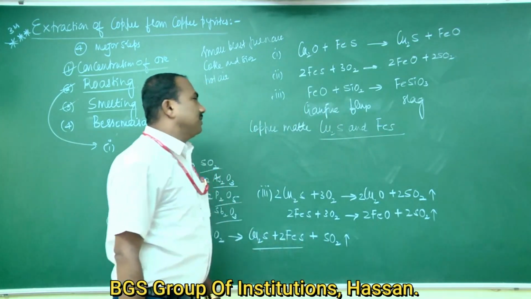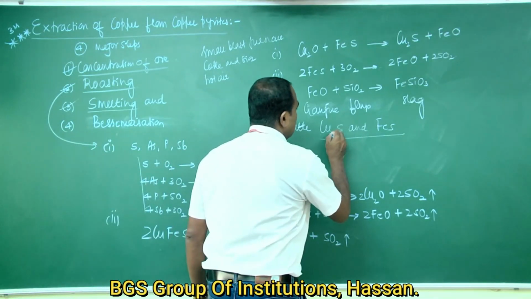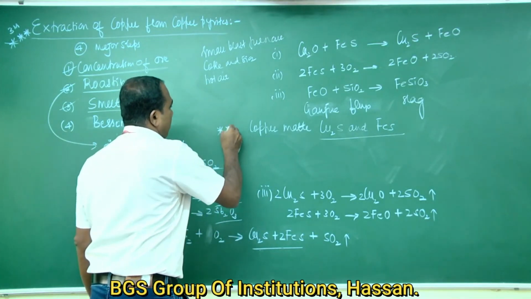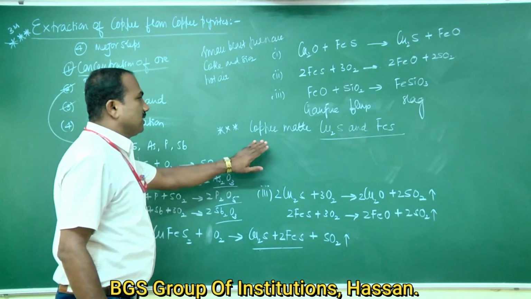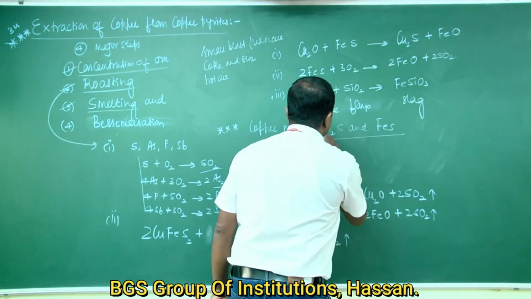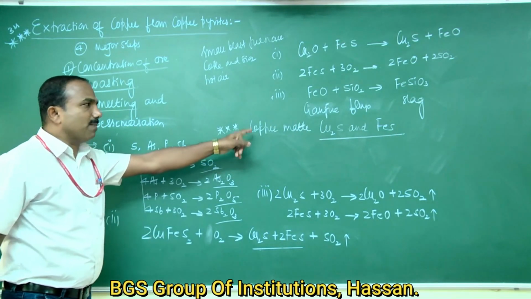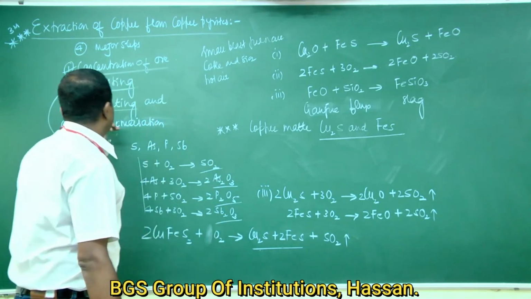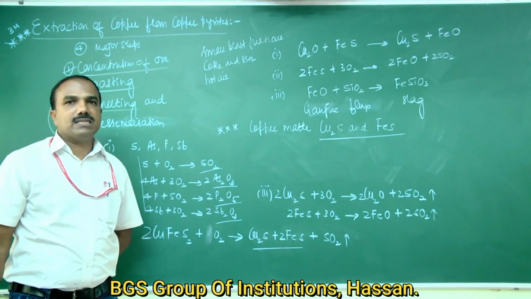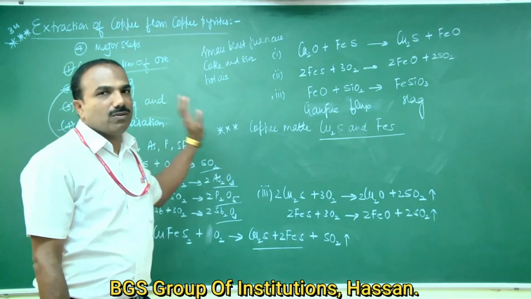In the annual examination, they have asked many times for 1 mark, give the composition of copper matte. It's a mixture of cuprous sulfide and ferrous sulfide. So this is about smelting, and the last one is bessemerization. Tomorrow I am going to do bessemerization.